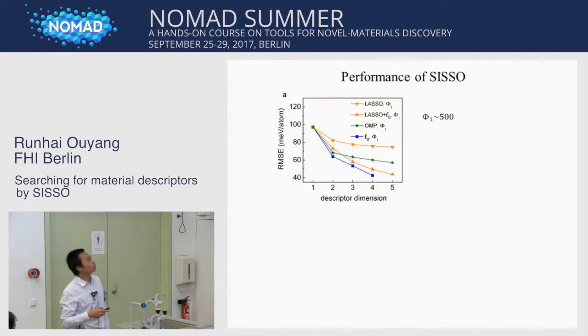Now let's see the performance of SISSO. Here I show you the training error against the descriptor dimension by different SO methods. Here the orange down triangle is the LASSO, the up triangle is LASSO plus L0, the green is OMP, and blue is the L0, all with the same feature space.